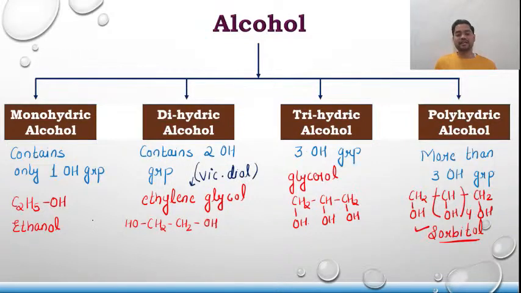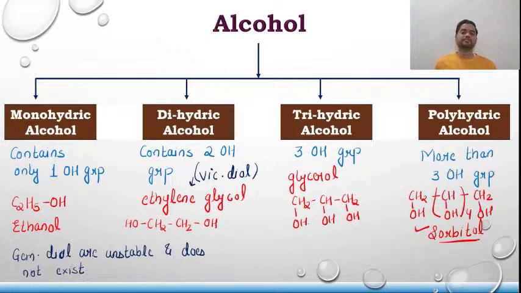And you have to remember that most of the geminal diols are unstable and do not exist. They are unstable and they do not exist in nature.